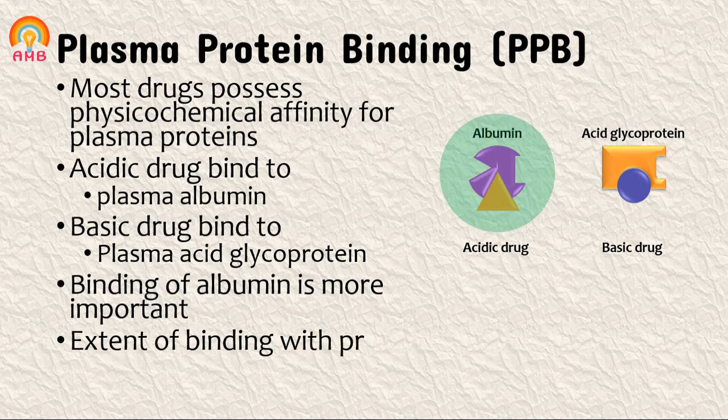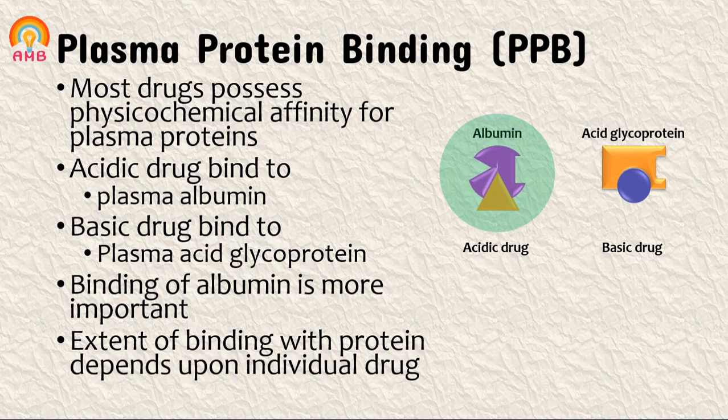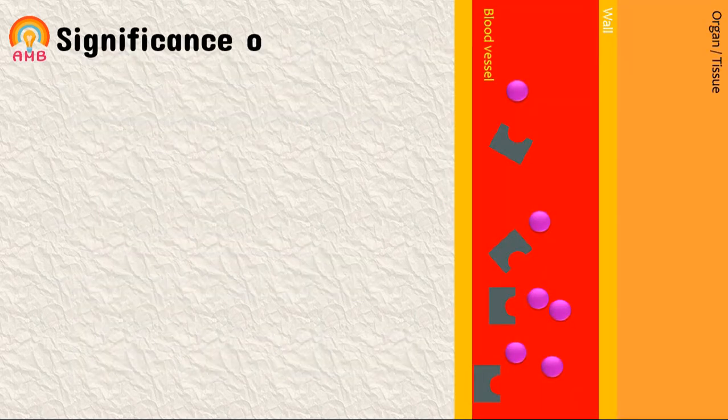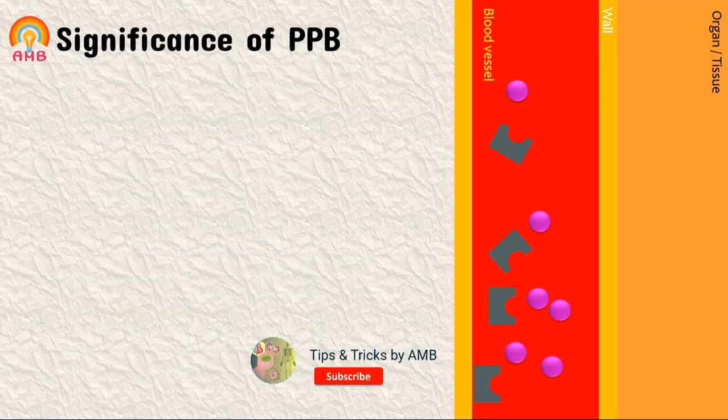Extent or amount of binding depends on the individual compound. So each individual compound has its affinity towards these proteins, and depending upon that the extent of binding can be decided. Now we will discuss significance of plasma protein binding, that is, what this plasma protein binding leads to in the distribution pattern of various drugs.